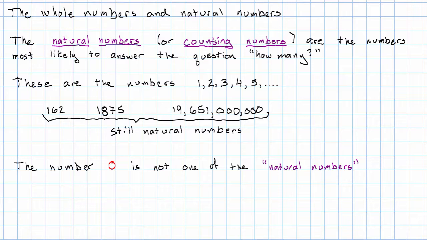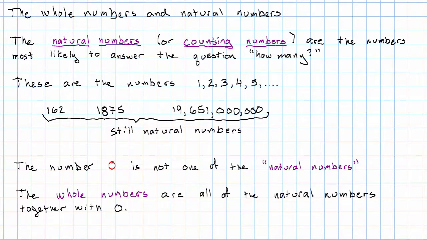Another reason is practical. One of the reasons that we give names to these groups of numbers is that we want our numbers to behave in the same way in a certain sense. And 0 behaves a little bit differently than the natural numbers do. What if we want to talk about all of the natural numbers and also 0? Well, there's another name for that group. The collection that we call the whole numbers consists of all of the natural numbers together with 0.